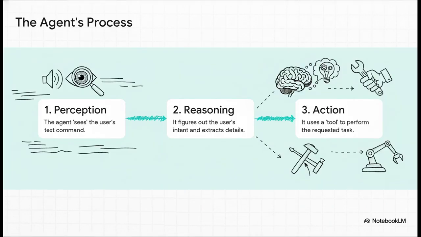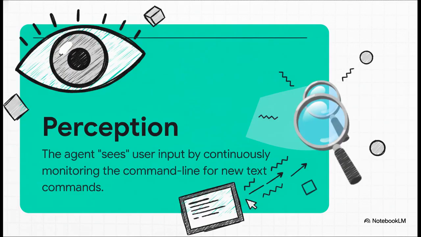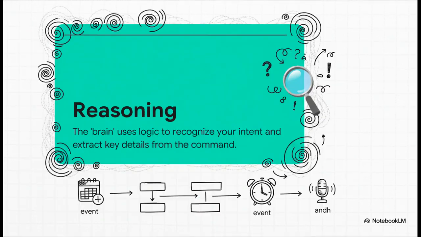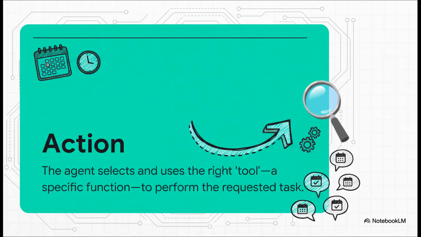It's actually a pretty simple three-step process. First, it perceives your command, then it reasons what to do, and finally, it acts. Okay, so perception is easy. It just reads whatever command you type into the console. Then reasoning kicks in. This is where the agent figures out what you actually want. And finally, action. It picks the right tool, a specific function, to get the job done.